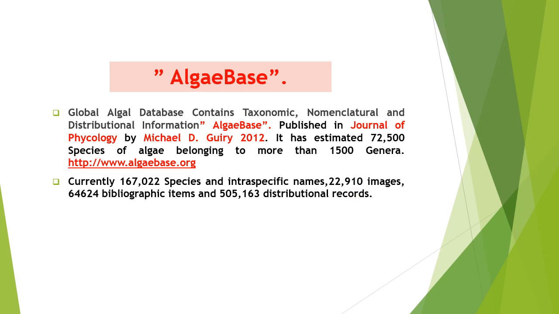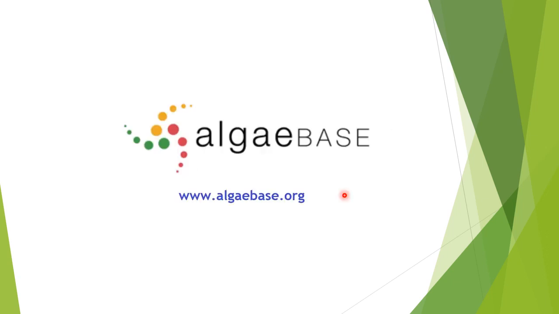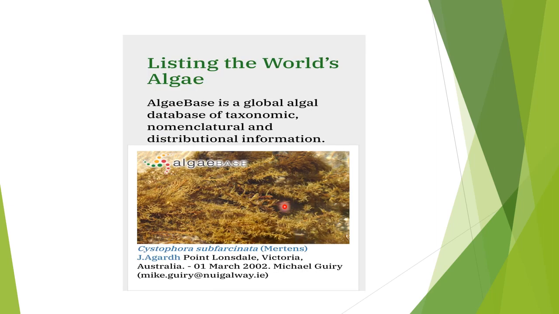So it's a very important base, the global algal database, which is projected this way as AlgaeBase, and this is the mailing address for it. You will see a representative plate of what this base is basically showing.